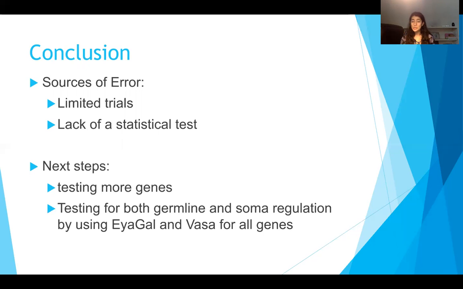And some more steps are to test more genes. So I only tested 2 or 2.5, I guess, of the 300 genes from the gene list. So I would like to test more genes to take this project further. And also test for both soma regulation and germline regulation by crossing all of the genes with Aya and Vasa, since for HP-TIMP, I was only able to test for somatic regulation. I think it's really important to test both to see the full effect that each gene can have on individualization.